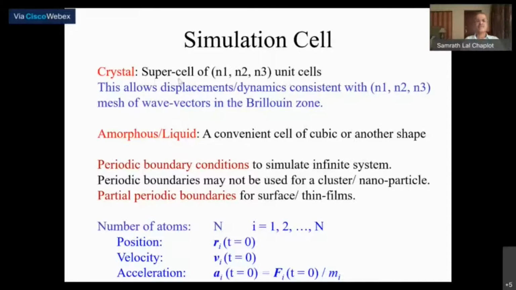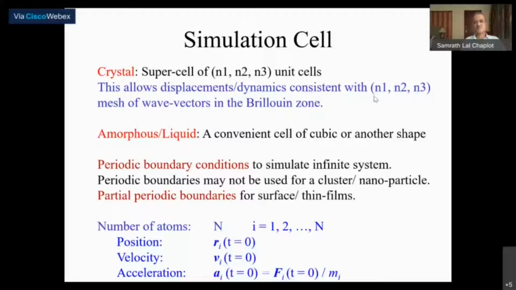If it's a crystal, you would use a supercell of say N1 into N2 into N3 unit cells along the 3 crystallographic lattice vectors. Depending on these numbers, it will allow only certain wave vectors in the Brillouin zone, which are consistent with this supercell size. So the larger the supercell, the more wave vectors for which the dynamics can be accessed.